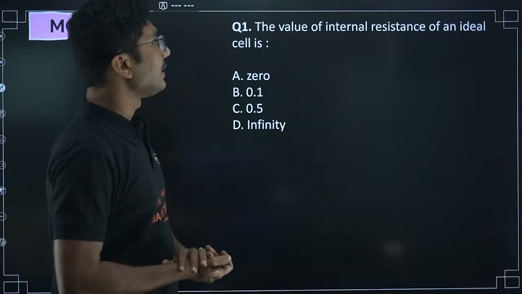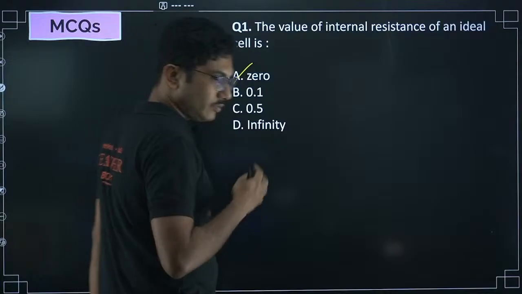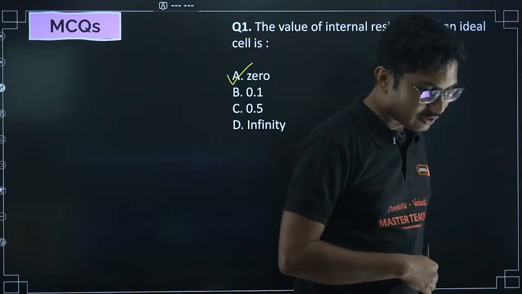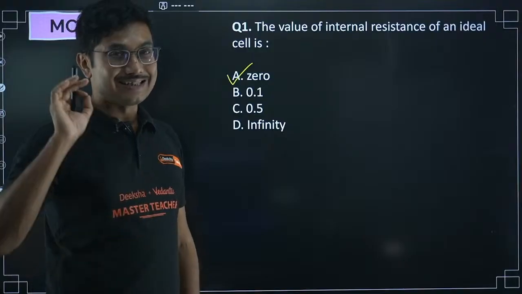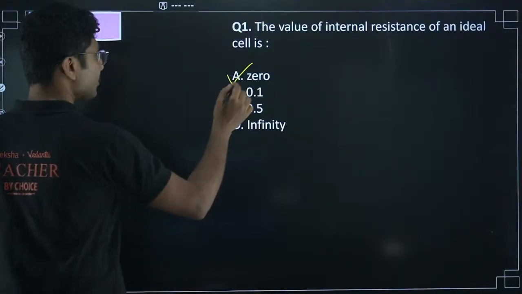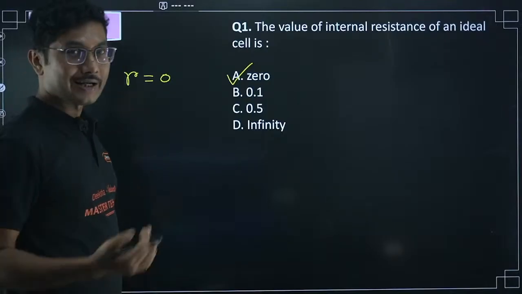So the value of internal resistance of an ideal cell is 0. Not D, not infinity. Internal resistance of an ideal cell is 0. Small r equals 0. You are confusing it with voltmeter and ammeter.